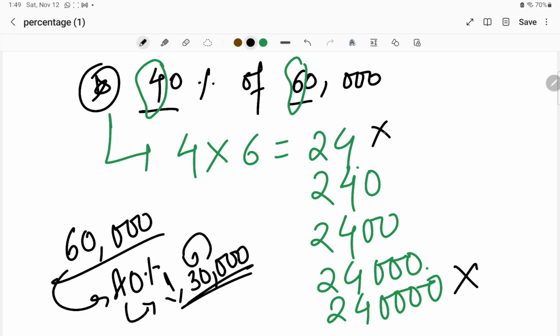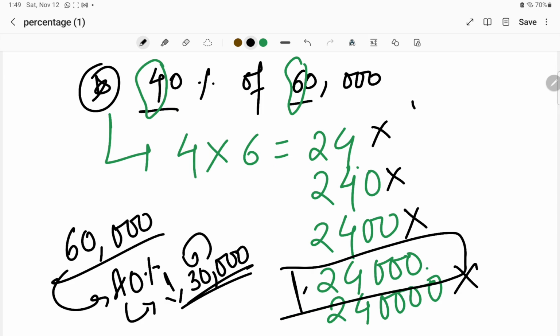24 is a very small quantity, so 24 cannot be the answer. 240 also cannot be the answer. 2400 also cannot be the answer. So the answer should be 24,000. This is how we calculate the 40% of 60,000. In the upcoming lectures, I will discuss many more such examples, so you will come across different examples and get to know how to find the percentage of different quantities.